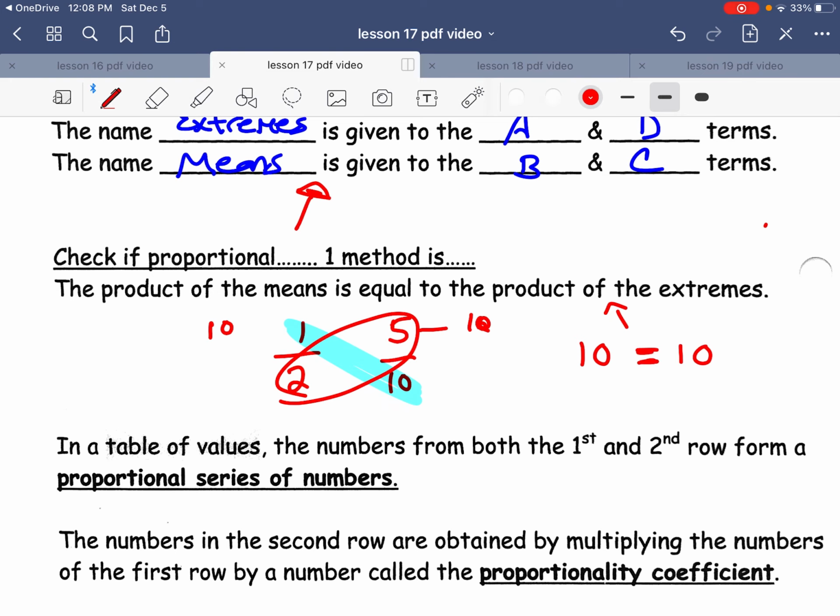The problem is that it's not always easy numbers. You might have decimals or bigger numbers that obviously you cannot do mental math with. So you could just grab your calculator and do the same kind of check.